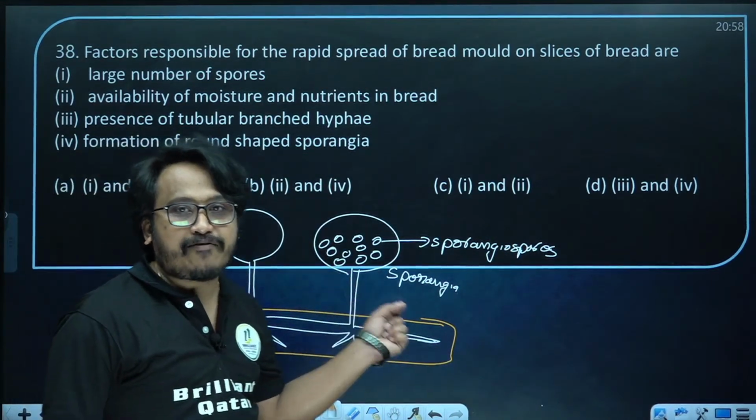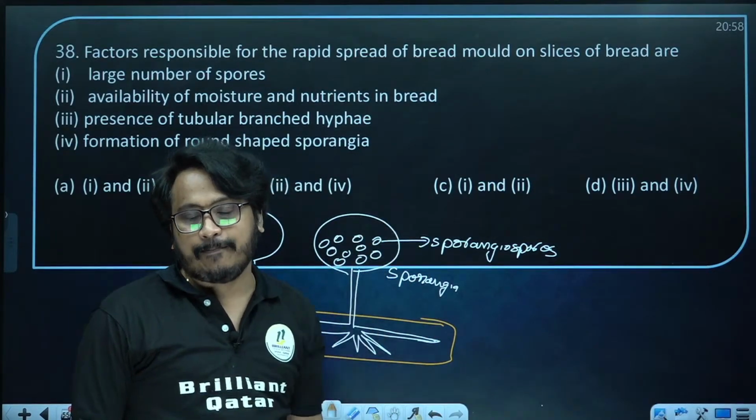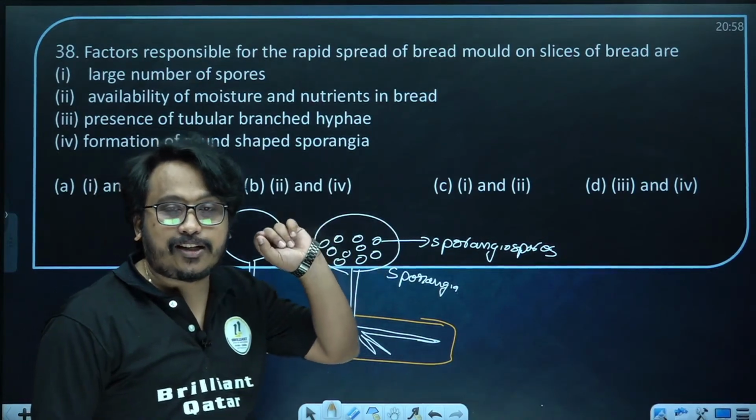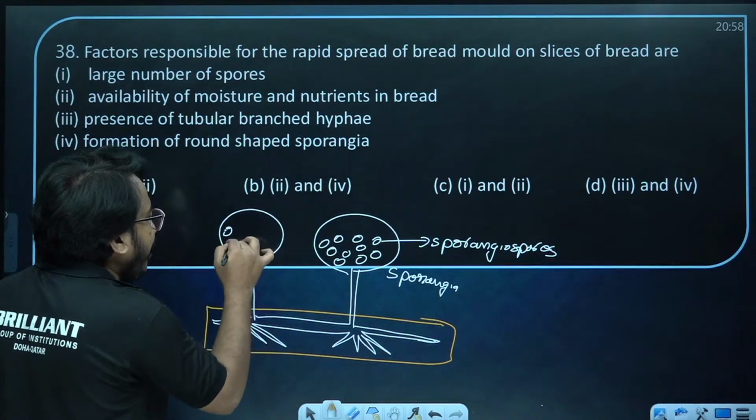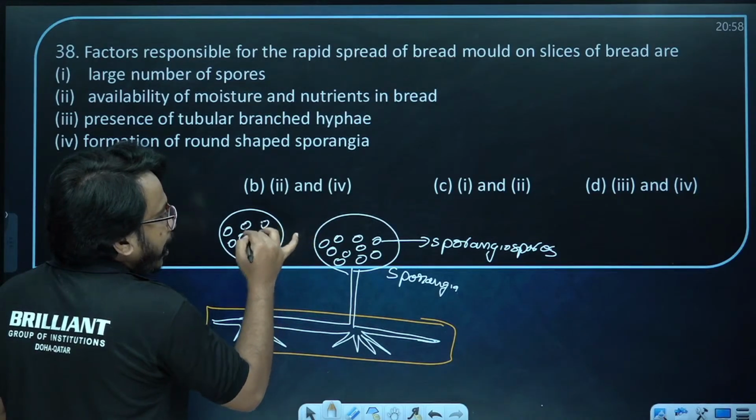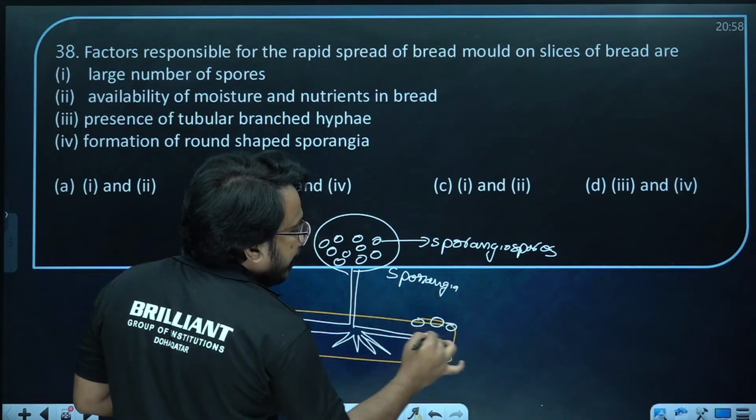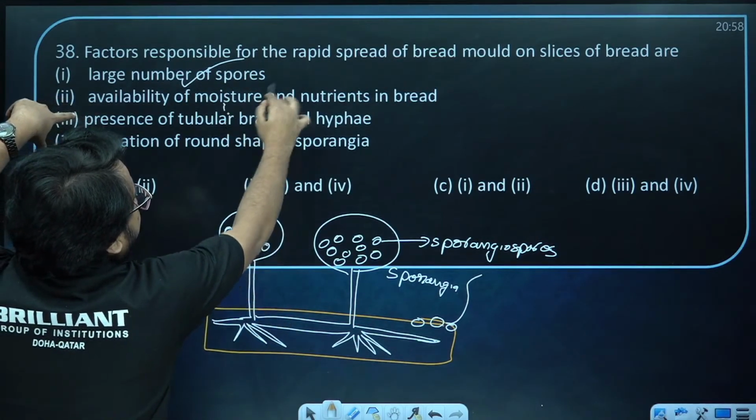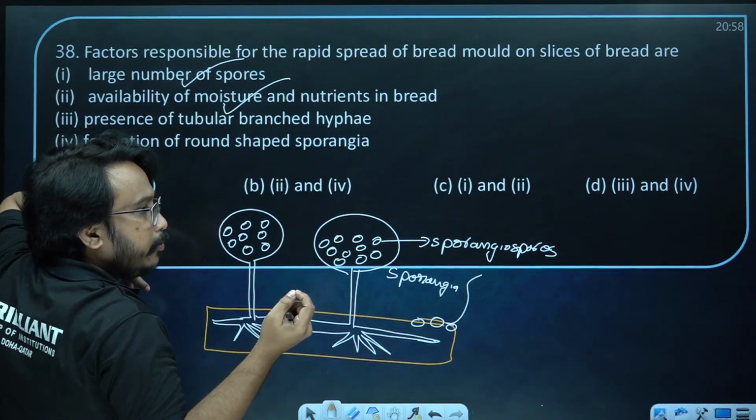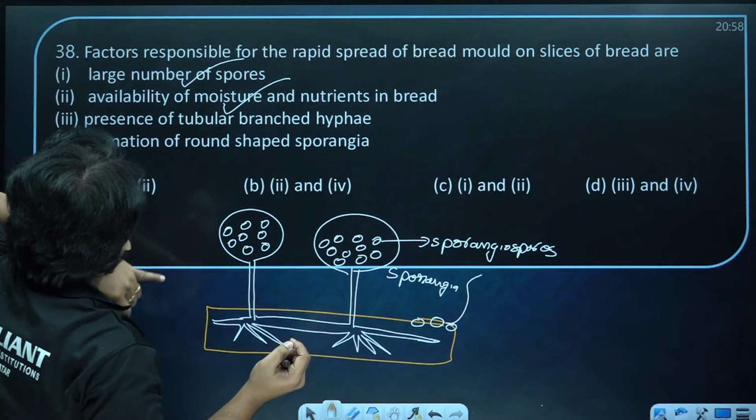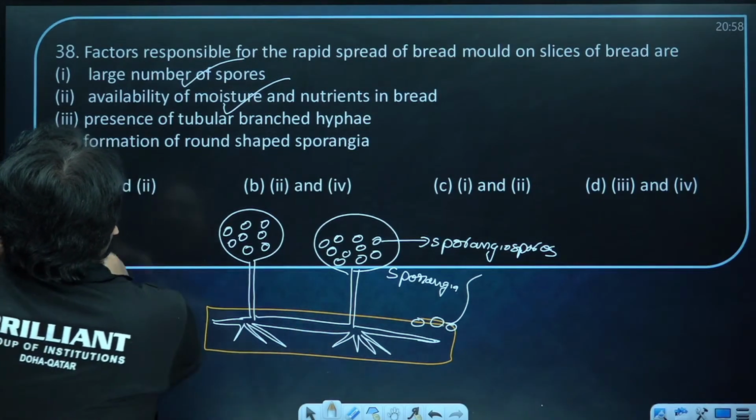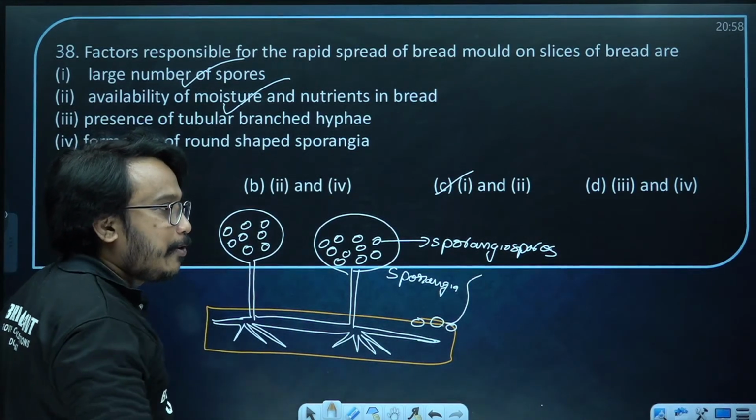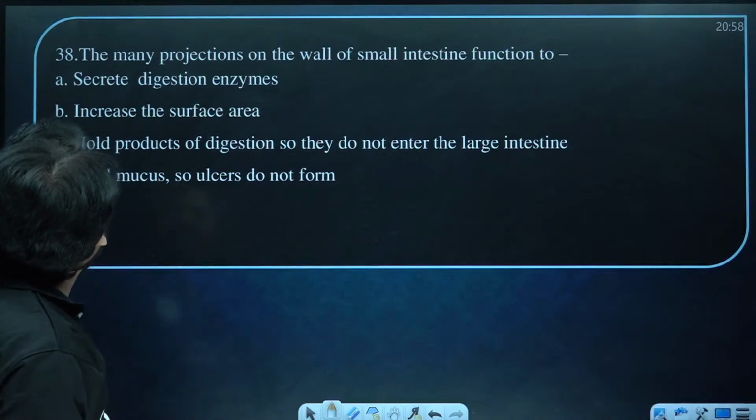Hyphae means the branch of a fungus. The tip cell undergoes repeated division to form so many spores inside the sporangia. They slowly break and release these sporangiospores outside. Whenever they fall again on a good medium, they start germinating. So here it is the large number of spores, and the availability of moisture and nutrients in the bread that promote the spread. So it is A and C, both are same only. So the answer is 1 and 2. Hope you got it. Now next one.